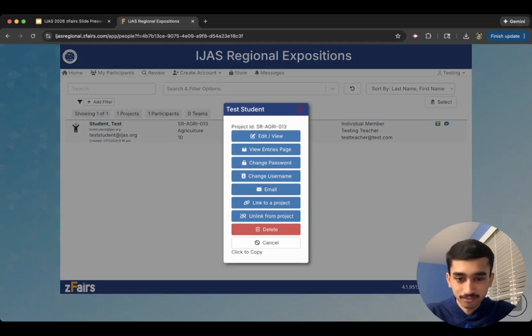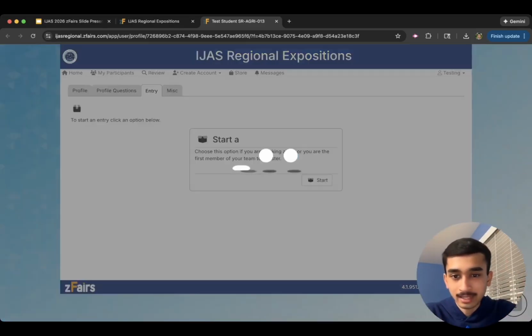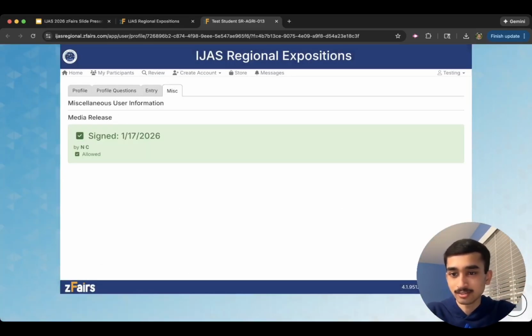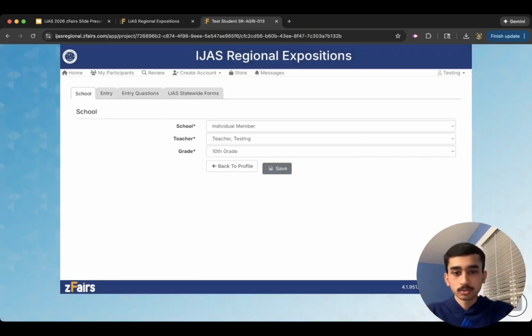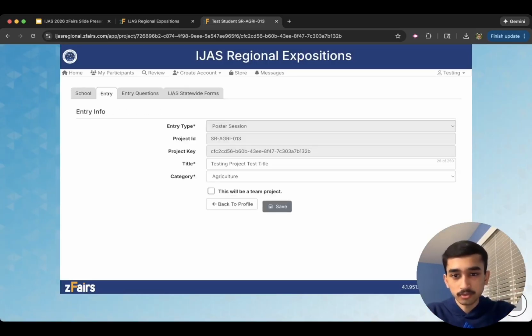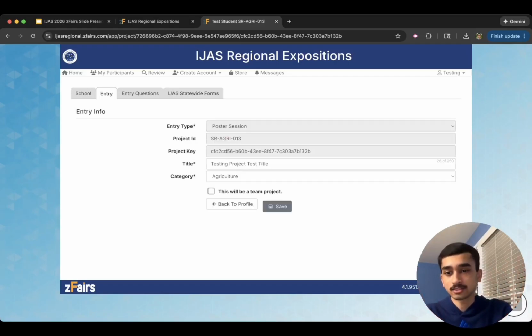Once you click, you have a few options here. You can edit/view, so that takes you right into their view where you can see all of their entry information. You can edit, you have full control over everything. You can see their media release. When you click select here, you can go into their actual entry where you can edit anything that they had. You can upload their information. You can go through, edit their category. So you have full control in this portal, and you can basically imitate yourself as a student.